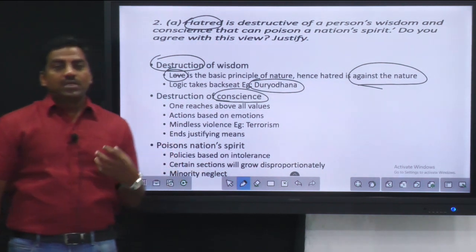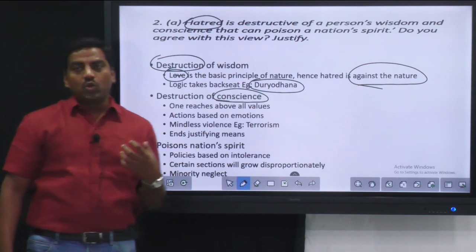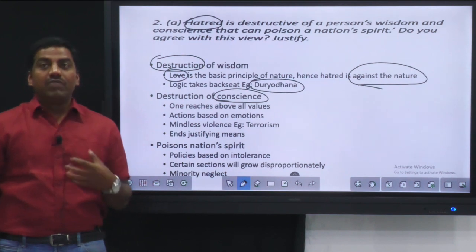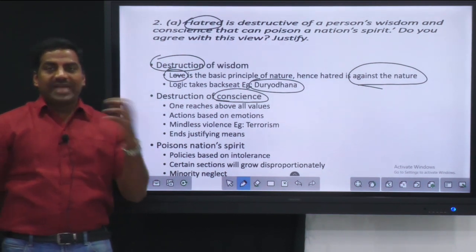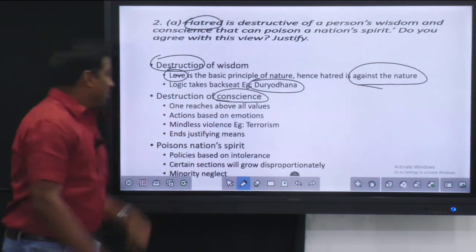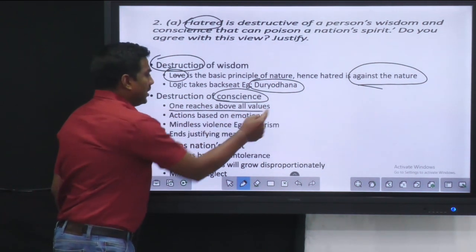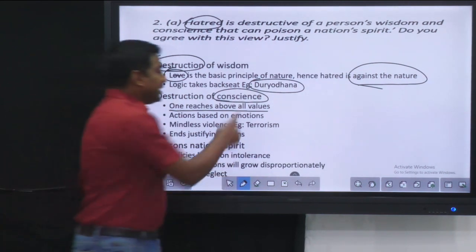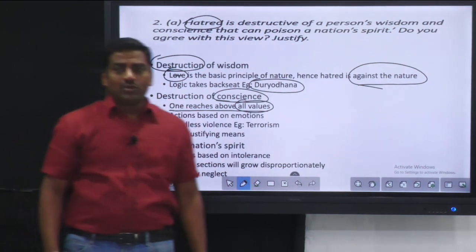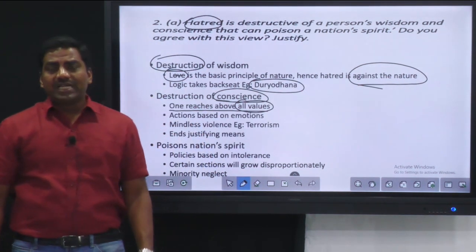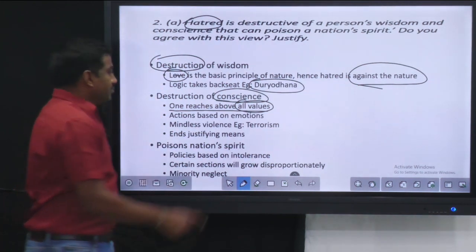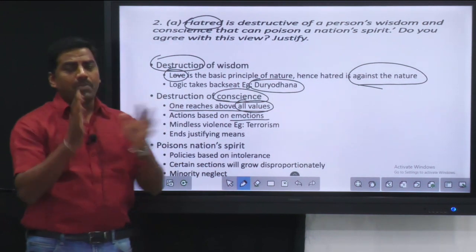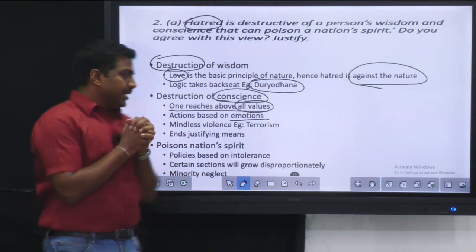So when we give the decision making tool into the hands of emotions, we tend to make unbalanced judgments, or we may tend to make some extremities. Here the person who disregards conscience or who practices hatred thinks that he is above all values, or above everything. That is where the destruction starts. Then the actions are mainly based upon emotions. Again, as I told, there should be a proper blend of emotions and cognitive ability to make the right decisions.